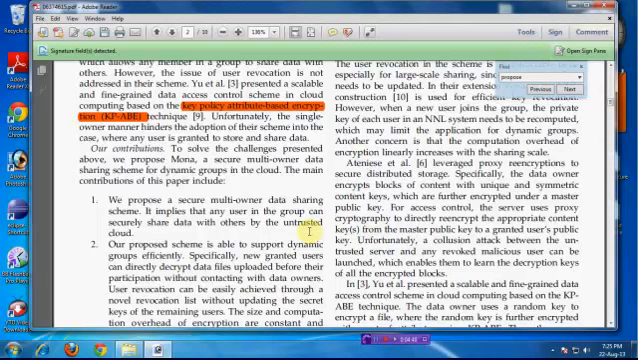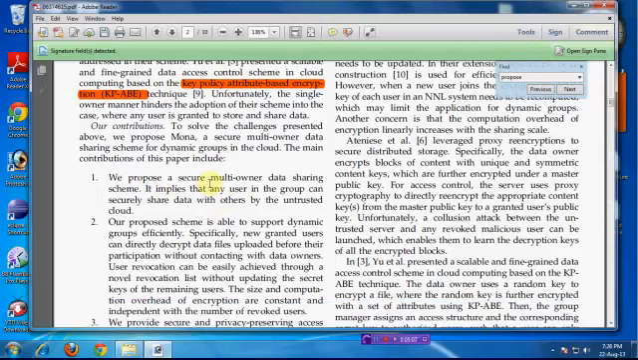Here our contribution is secure multi-owner data sharing for dynamic groups in the cloud. That is the main core theme. Here we use key policy attribute based encryption, KP-ABE, for data sharing. So our paper mainly focuses on secure multi data owner sharing, and another concept is dynamic groups, for efficiently sharing data with other users.